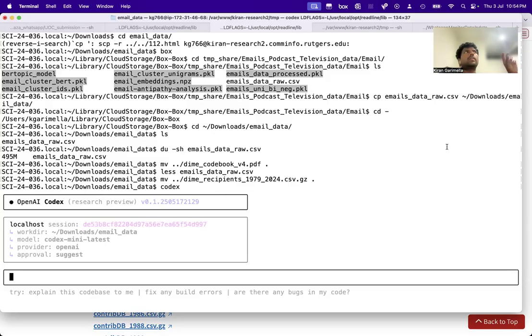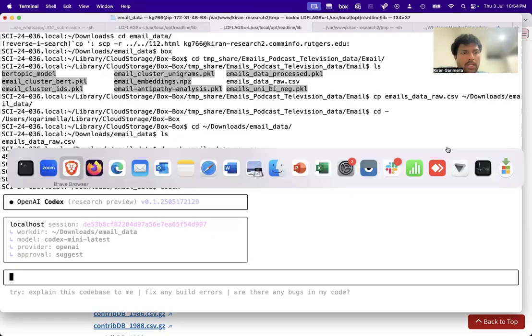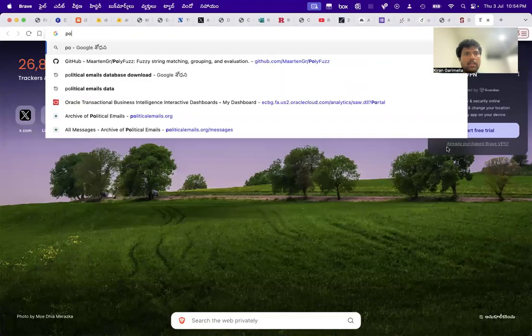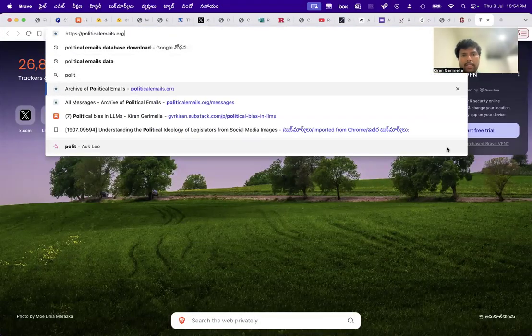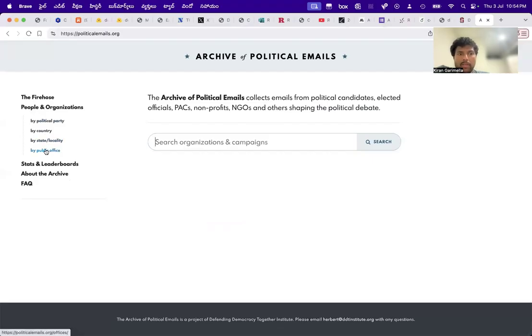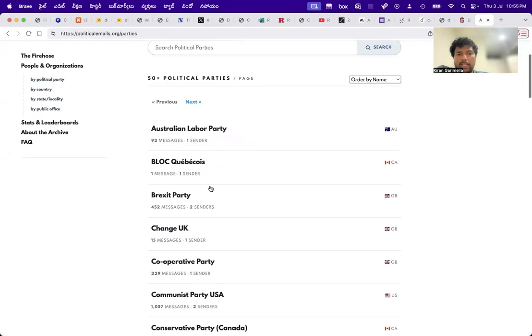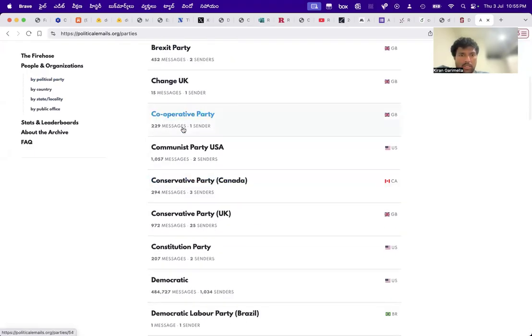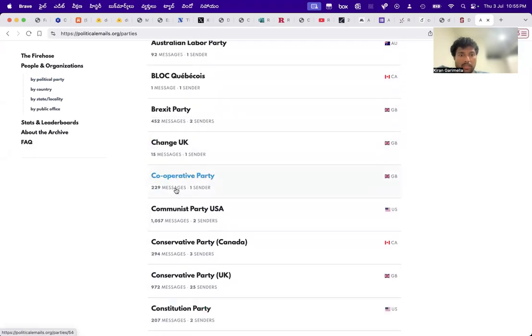So basically, the powerful thing that I recently tried that I really liked is you can use AI to generate certain hypotheses. You have, let's say, some data. Okay, let me first describe the data. So there's this political emails data. A lot of the emails that political parties send are now public. A lot of these are UK, but let's say Conservative Party, whatever it is.